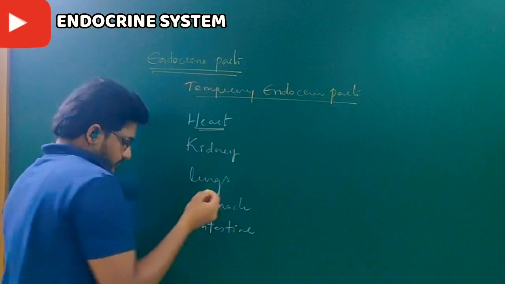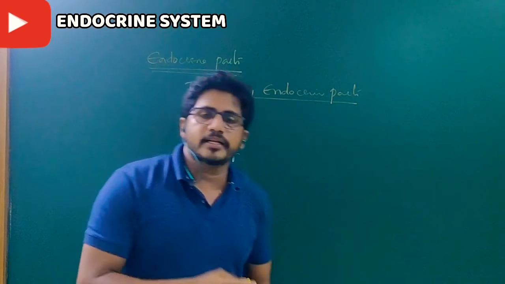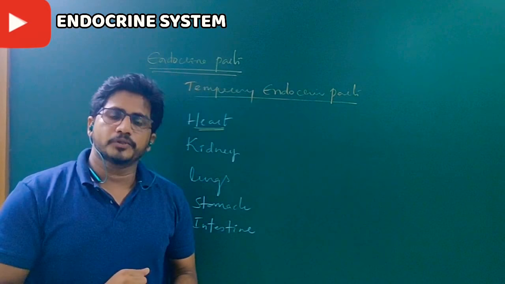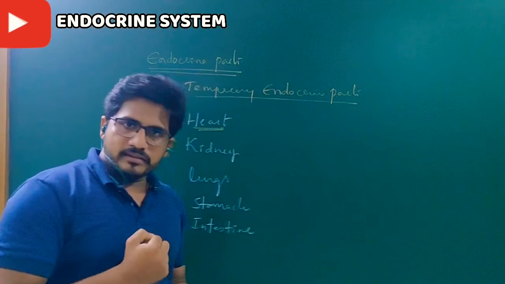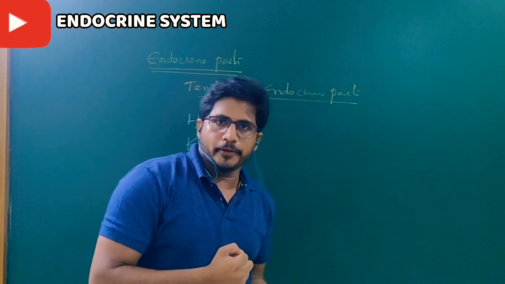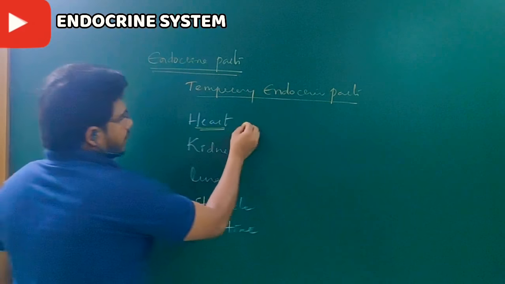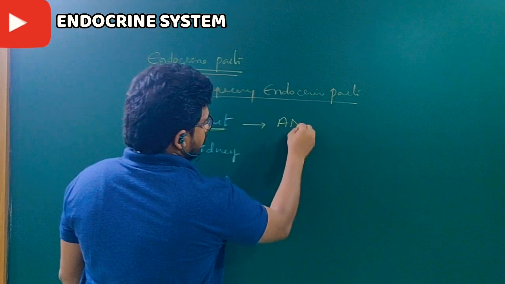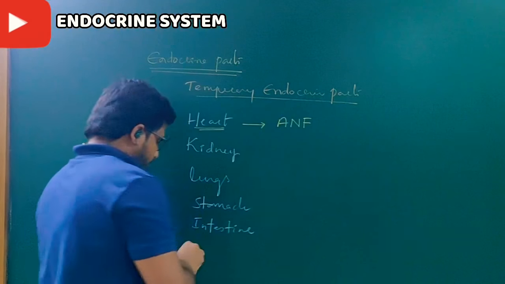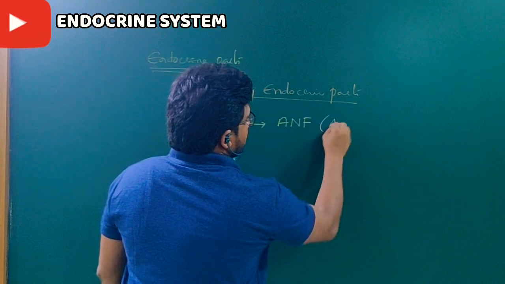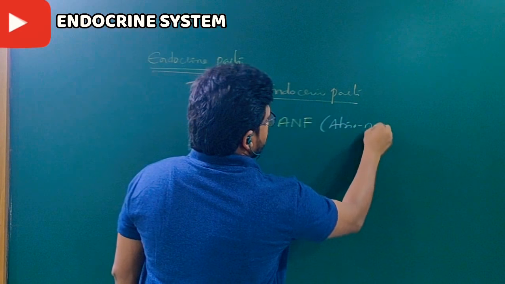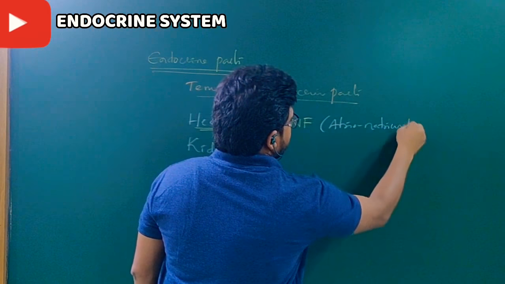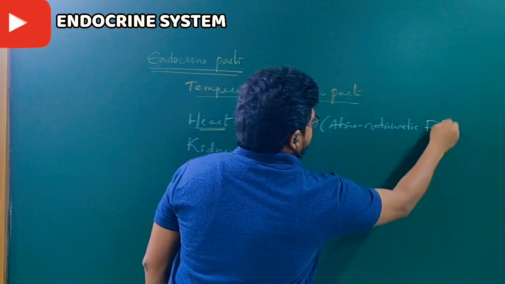The heart is an organ which belongs to the circulatory system, which pumps blood to the body, receiving impure blood and pumping pure blood. This heart secretes a hormone called ANF, atrial natriuretic factor.